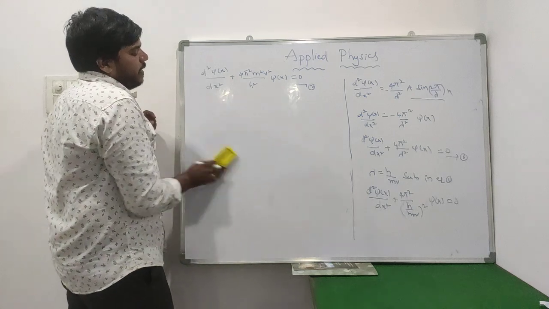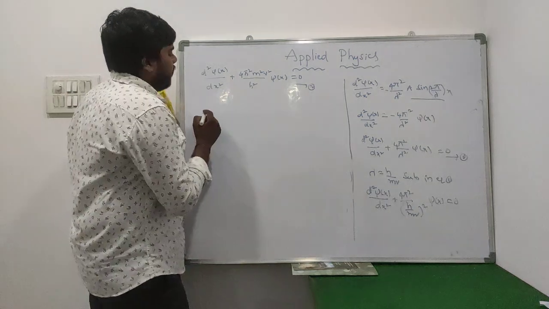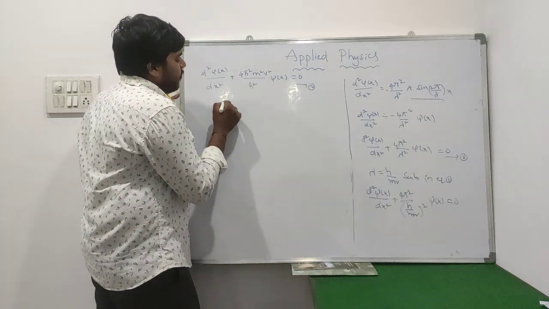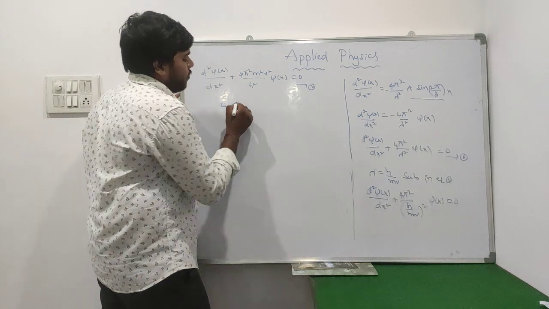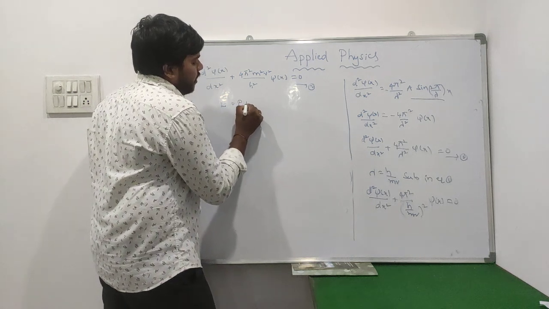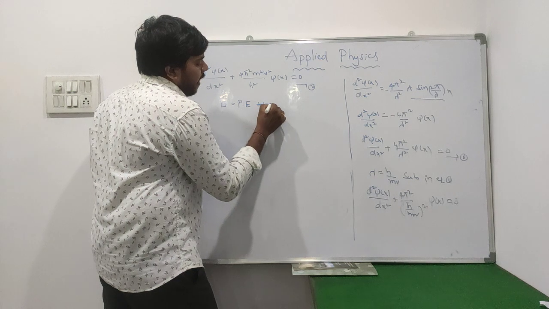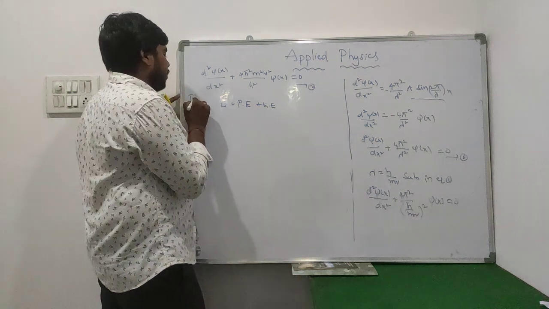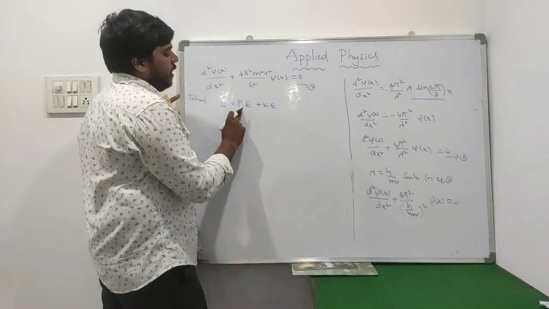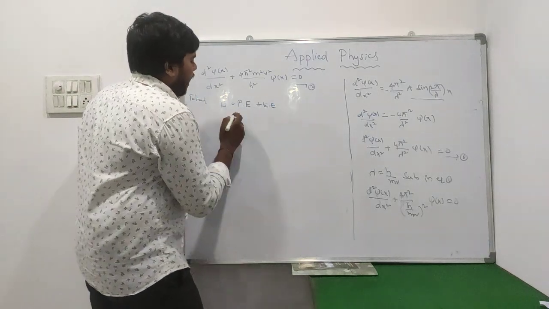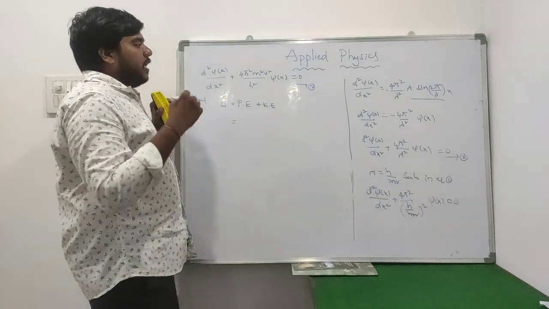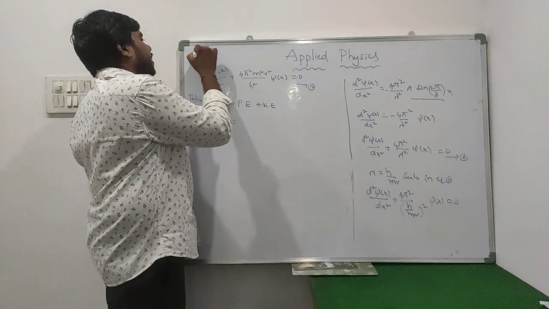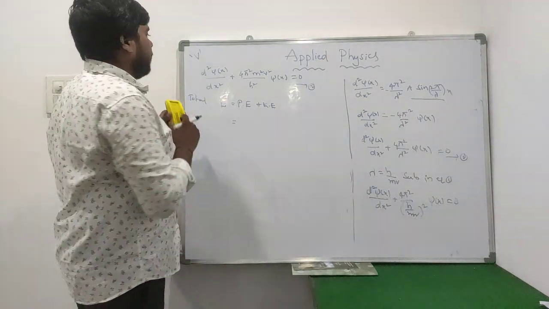Whenever the particle is in motion, it will consist of energy. How much energy will it consist of? It will consist of potential energy as well as kinetic energy. So that is the total energy of the particle, equal to potential energy plus kinetic energy. How much potential energy are we supplying? Capital V amount of potential energy we are supplying here.